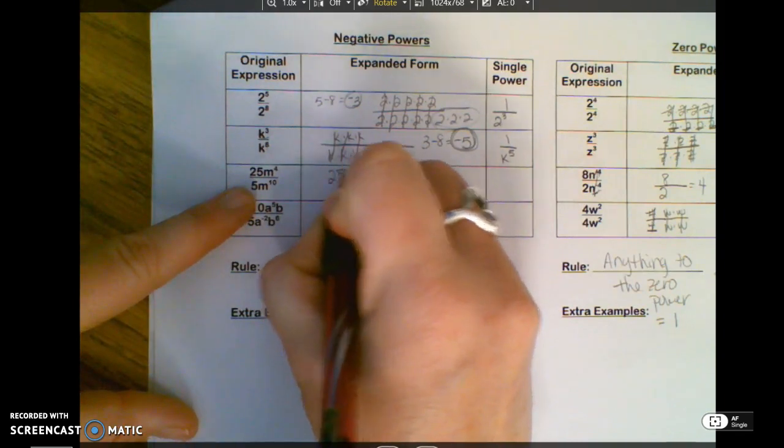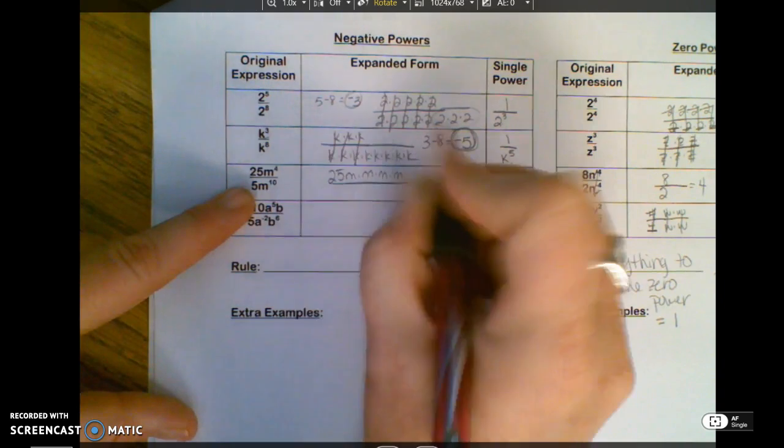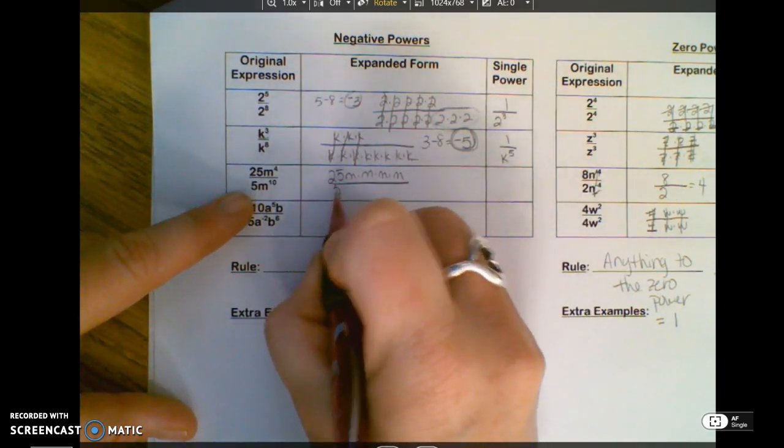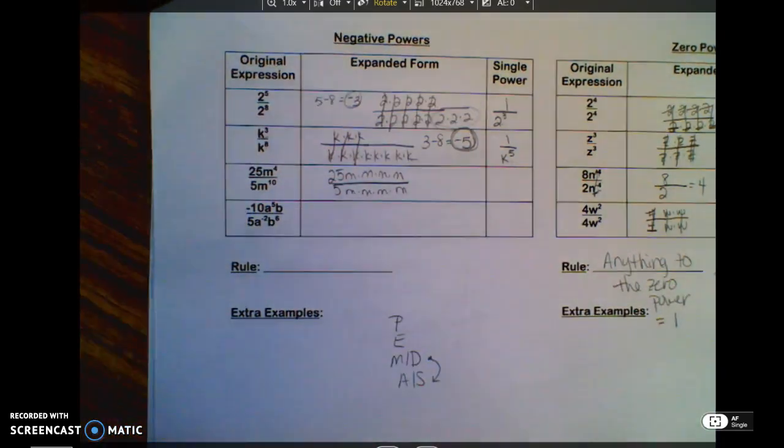Here I got 25, 1, 2, 3, 4. And I've got 5, 1, 2, 3, 4. Oh, I can't write all those 10s out.